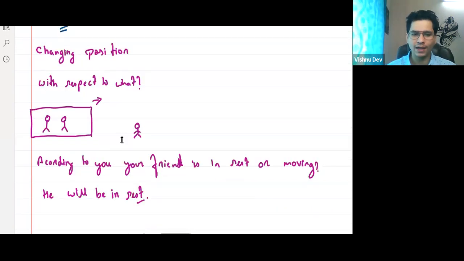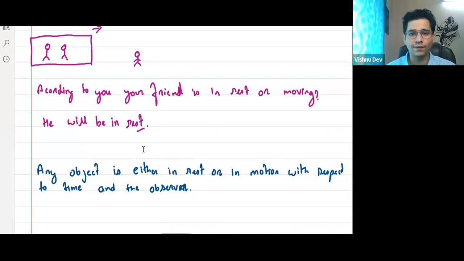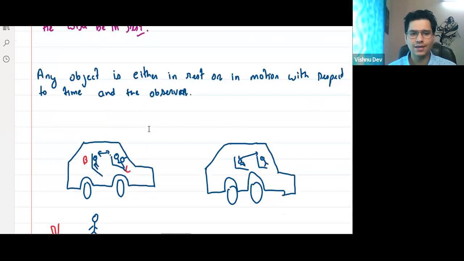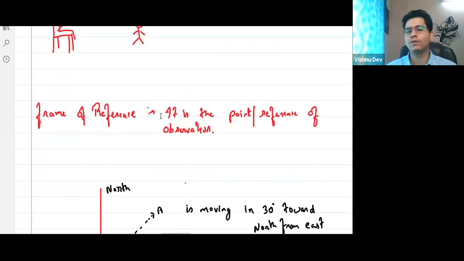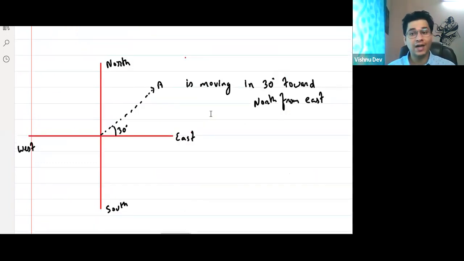So as we discussed, what is the meaning of observer? What is the meaning of reference frame? Any object is either in rest or in motion depending on time and observer. Then we talked about frame of reference. Frame of reference is basically a point or the reference of observation. Then we talked about direction, and how direction is very important in motion.